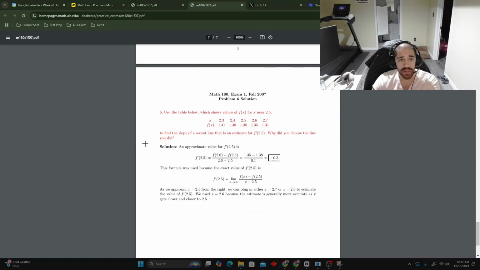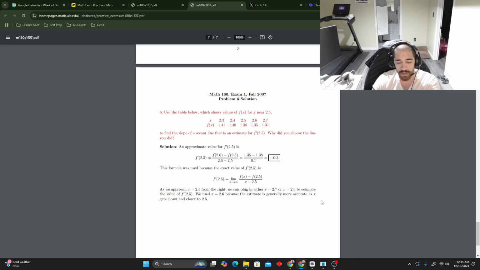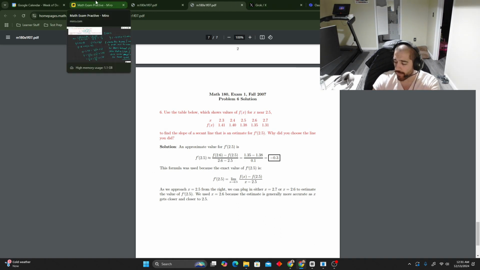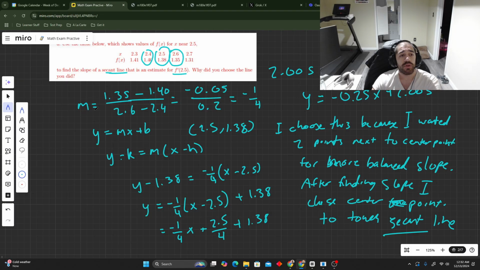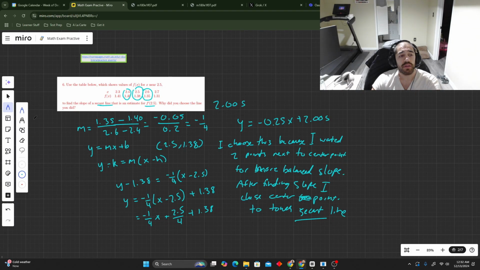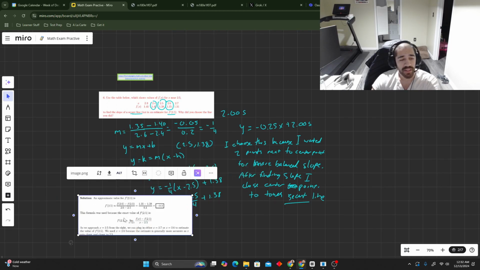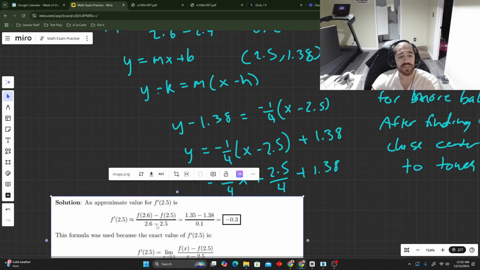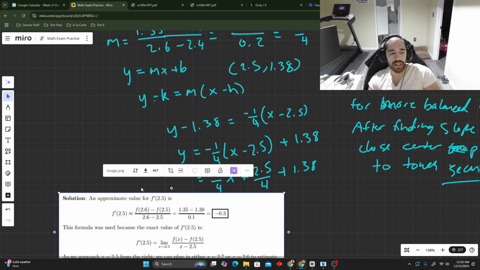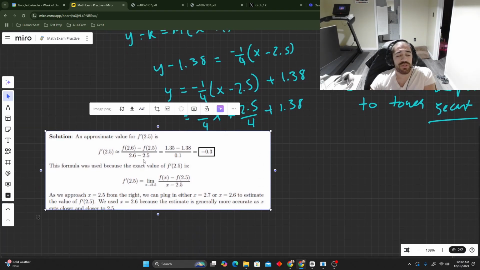Here's the solution. Sorry, I'm getting a call. Okay, so boom, I'm printing this out. All right. It says, "Hey, how do you find the line?" Right? Okay. They chose it from one side.